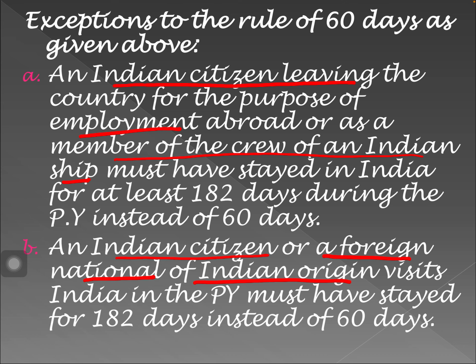Even for him, the second basic condition is irrelevant. You just have to check the first basic condition. If he is in India for 182 days or more, he is resident. If he does not satisfy the first basic condition, that means he is non-resident. This is only for an Indian citizen or a foreign national of Indian origin.